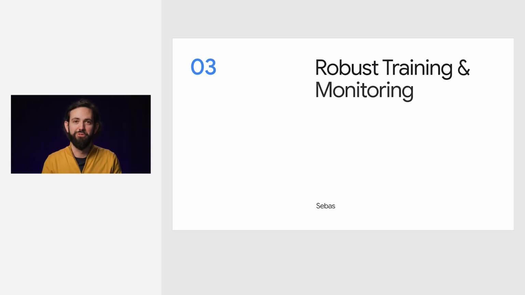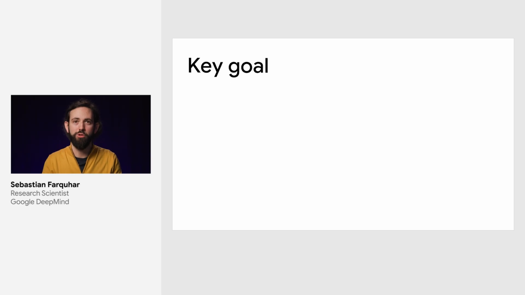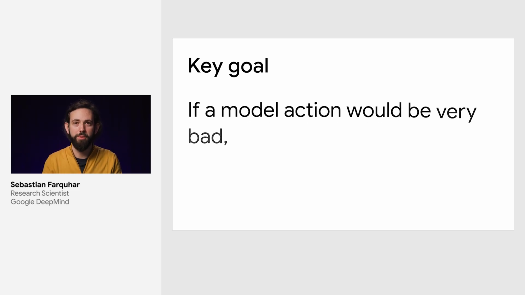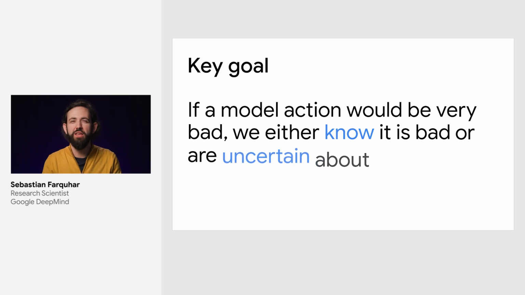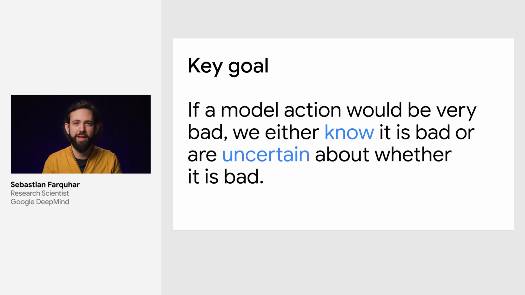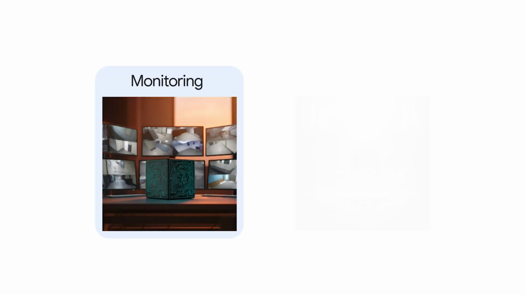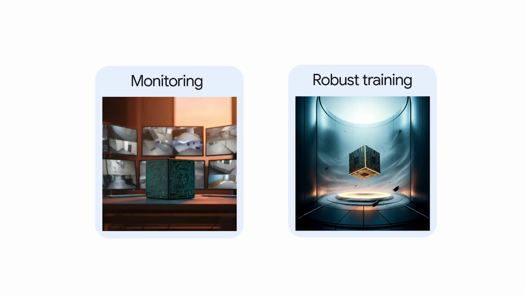In this section, we're going to be learning about robust training and monitoring. And the key goal is that if a model's actions would be bad, then we want to either know that it would be bad or be uncertain about whether it would be bad. And what we're trying to avoid is cases where we incorrectly believe something would be a safe model action, even though actually it wouldn't. Monitoring and training are both important for this.